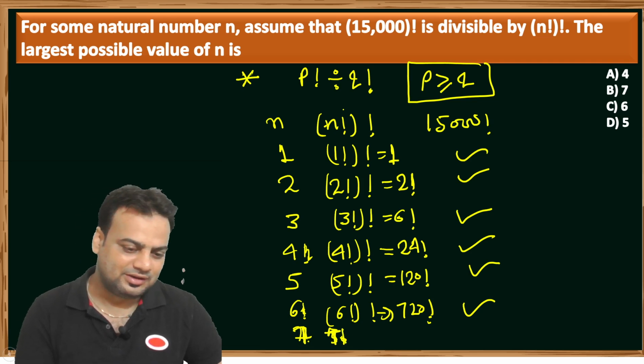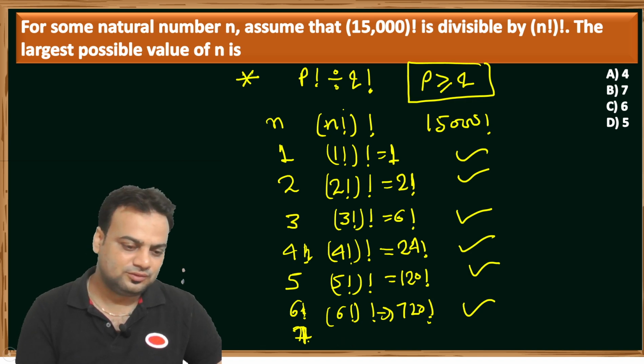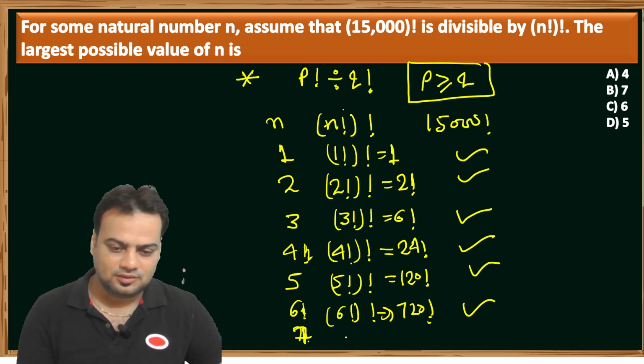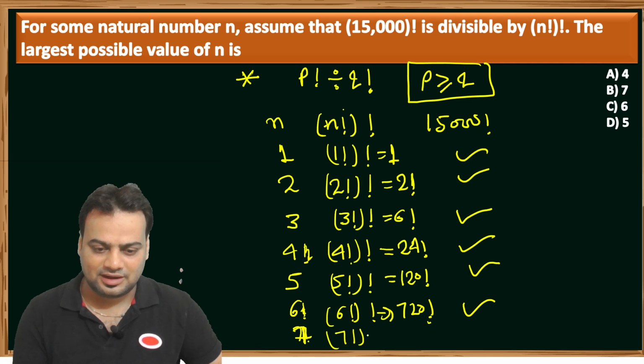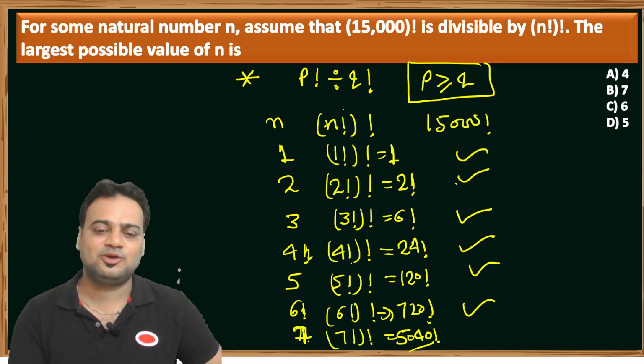Factorial 7 is a 5040. Okay, factorial 7 and it's again factorial, that means it's a 5040. So 5040 are also less than 15,000.